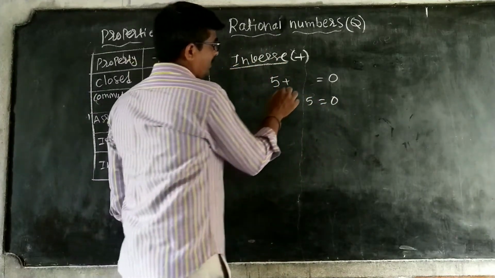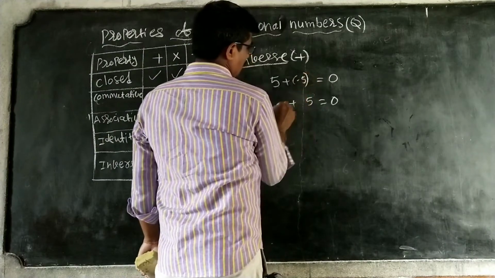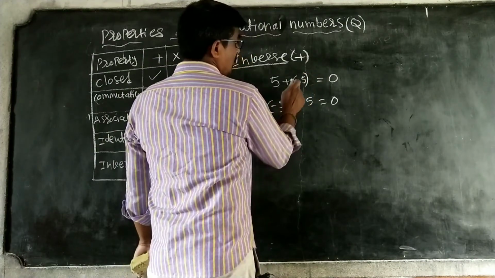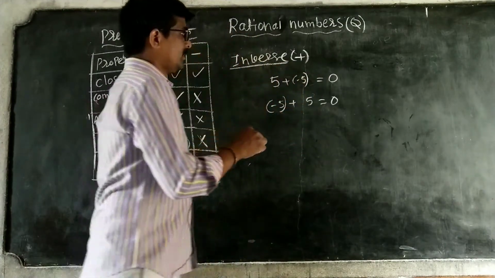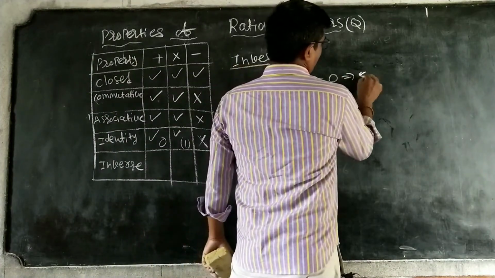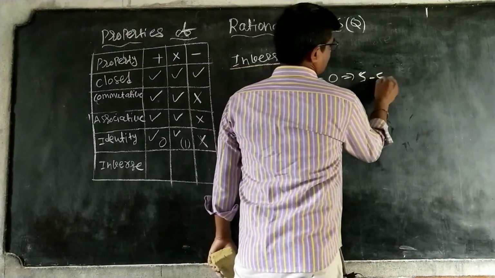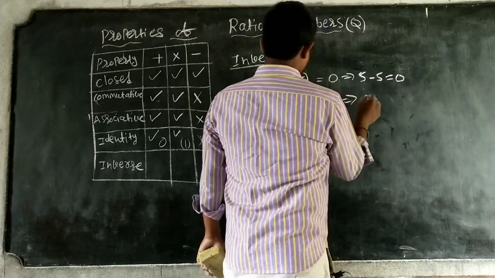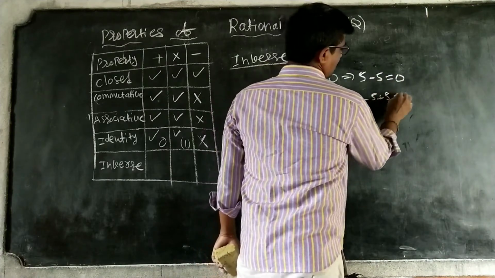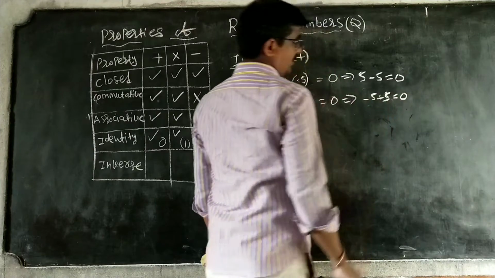So to 5 I am adding minus 5. Minus 5 is also an integer. So 5 plus minus 5 is equal to 0, or minus 5 plus 5 is also 0.